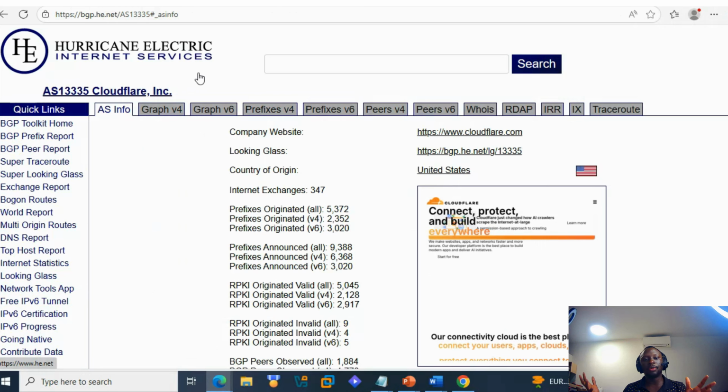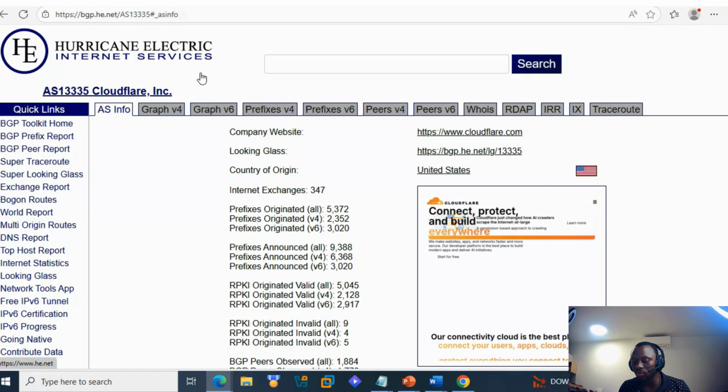ASN means autonomous system number. Imagine that you have a range of IP addresses sharing the same routing policy. They use this ASN number, which means the IP range is defined as using the same routing policy. The routing policy here means that they are all configured in such a way that they use the same route to communicate from point A to B. That's very important.